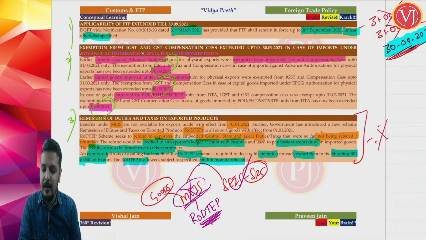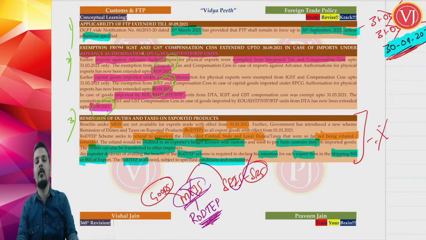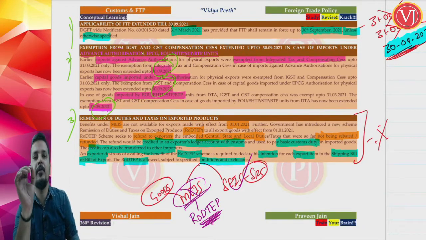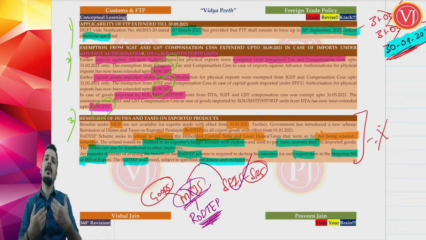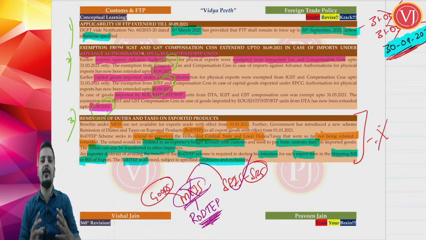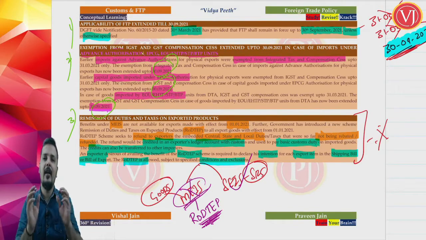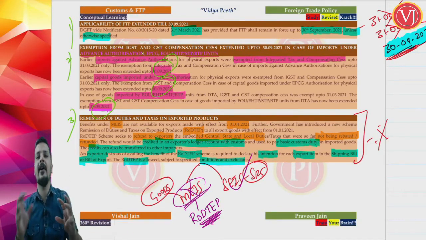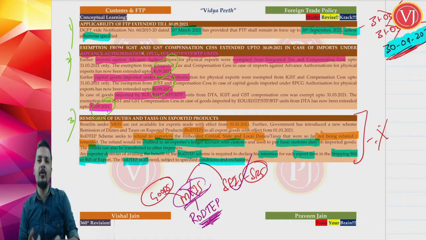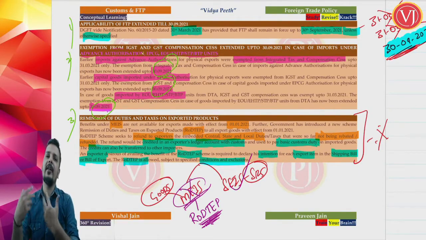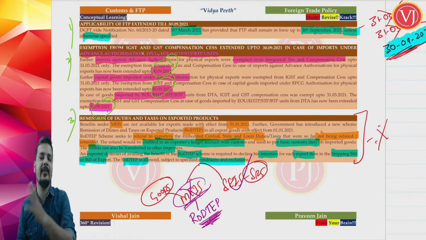You can expect this. All you have to understand is, now for export of goods, there is no more MEIS script from 1st of January 2021. It is replaced by remission of duties and taxes on exported products, right, with effect from 1st of January 2021. It will give you central taxes, state taxes and local taxes which were not being rebated or refunded anywhere. That amount it will give you as credit in your exporter's ledger account maintained with customs. Now, that credit, either use it for paying your basic customs duty on imported goods, or you can give or sell that credit to another importer. You can even sell it just like the MEIS script.